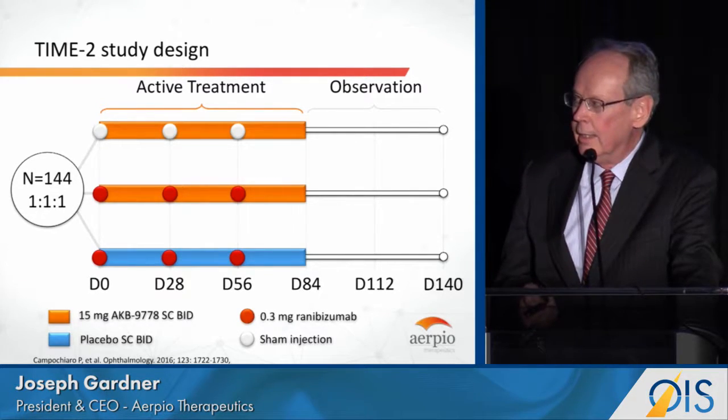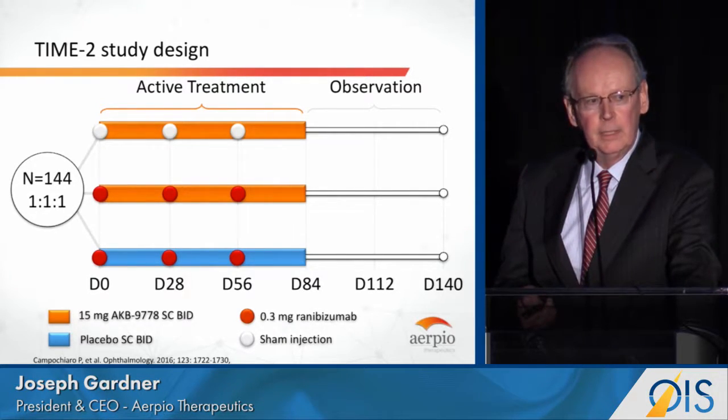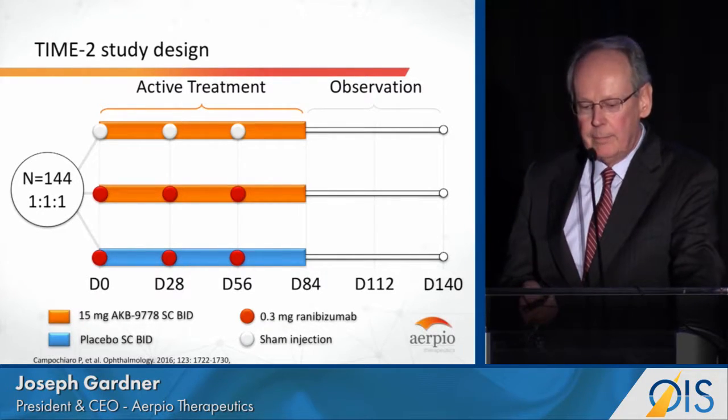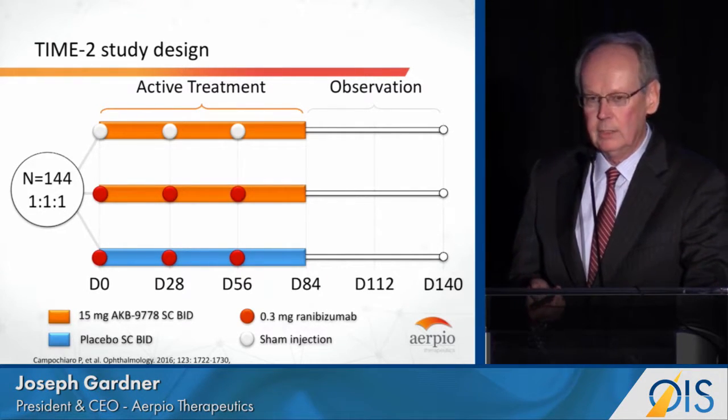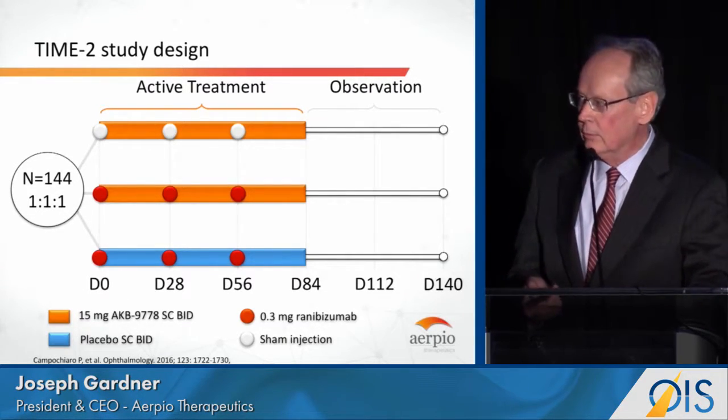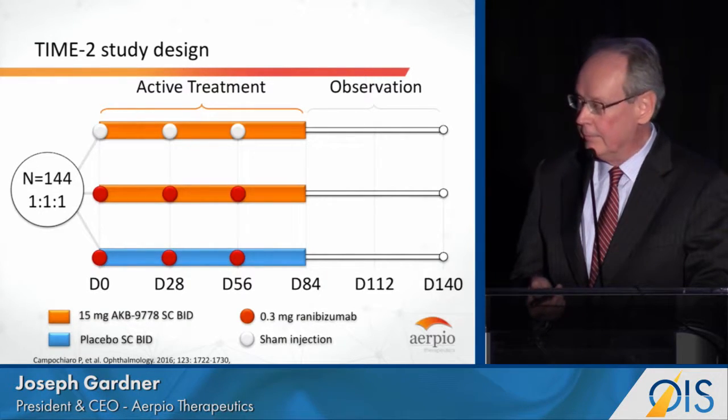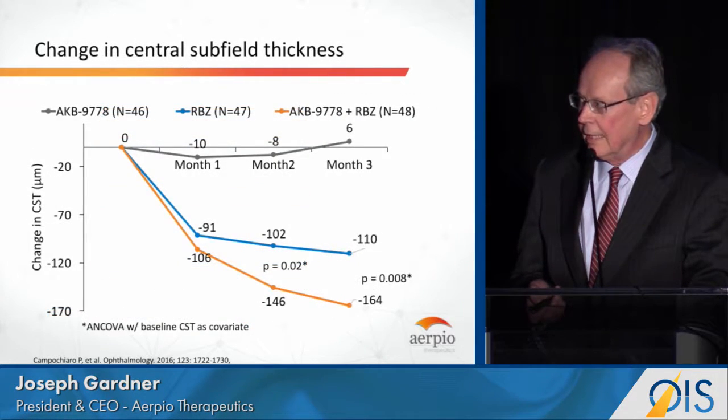Now we did this trial for 3 months because at the time we only had 3 months of tox data, and we powered the trial to see changes in anatomy. We did not really expect to get changes in vision in 3 months. We were hoping for that, but we're really expecting the changes in anatomy.